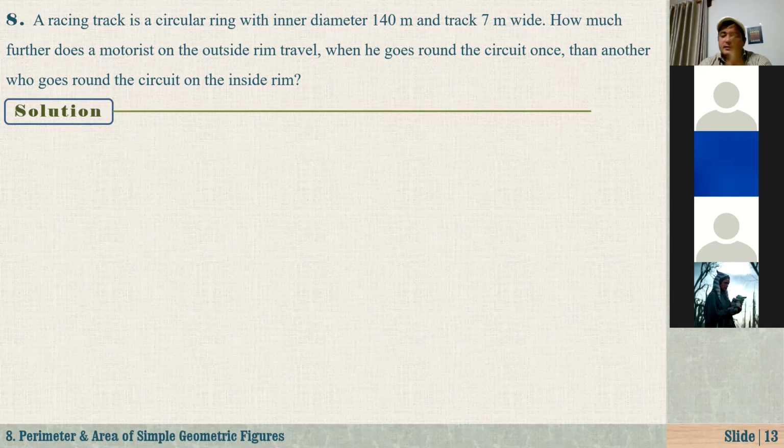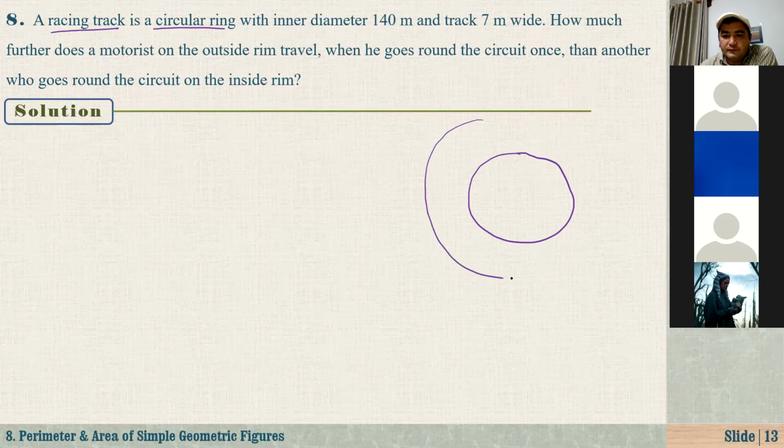Okay, guys, let's solve this together. Again, we are talking about a kind of circular ring, right? A circular ring. What is it? It's a racing track. That's actually circular. It's huge, right? Here, the first one, the inner one, and we have another big one. Here on this one, Ibrahim is walking, let's say, and here Al-Akbar is walking, or maybe riding a motorbike.